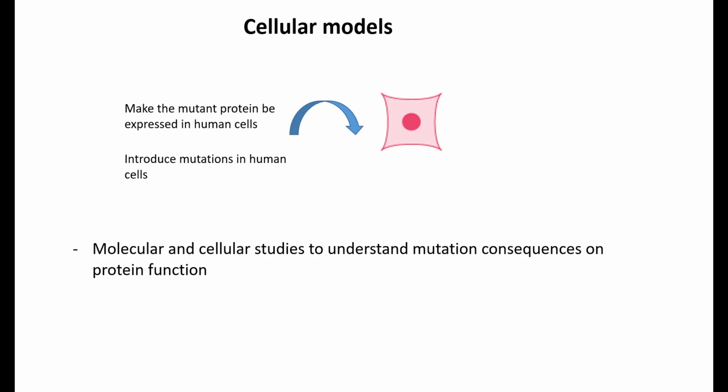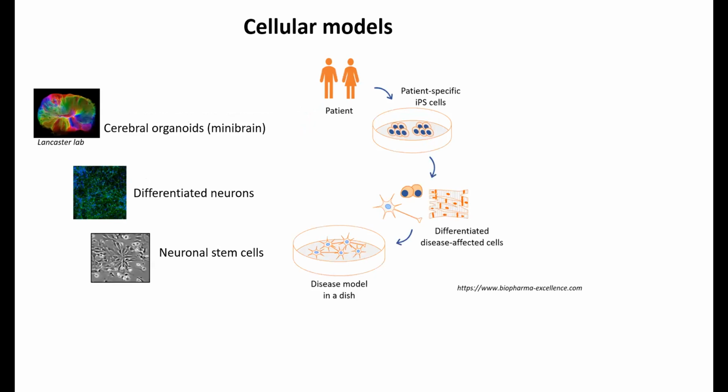So with cellular models, what you can do is make the protein with the mutation expressed in one cell, to try to follow and understand what this protein with the mutation is doing to the cell. And so we can perform all this kind of study. It could be in a regular cell, or it could also be in some special cells that we talk about. And so maybe you already heard about it, but we can take some fibroblasts of patients, for instance, and reprogram them so that they could make some neurons.